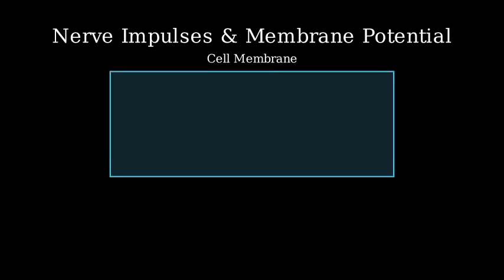Welcome. Today we'll learn about nerve impulses and why a second nerve impulse can only be generated after the resting membrane potential has been reestablished. Let's start by visualizing a neuron membrane at rest. Here we have the cell membrane with sodium and potassium ions on both sides.